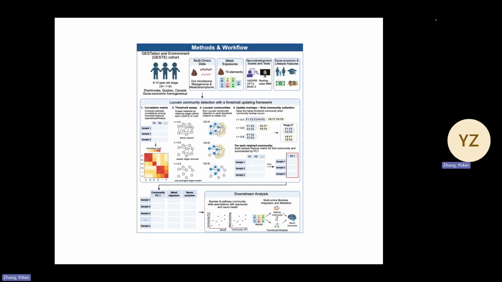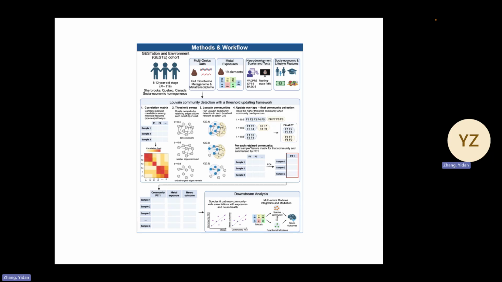So we use data from the gestation and the environmental birth cohort in Canada, including children aged 8 to 12 years old. Stool samples were analyzed using metagenome and metatranscriptome sequencing to profile gut microbiome species and functions, along with 19 metal elements being detected in the stool. Neurodevelopment was assessed using behavior scales and brain functional MRI, and social demographic and lifestyle factors were adjusted for as covariates.